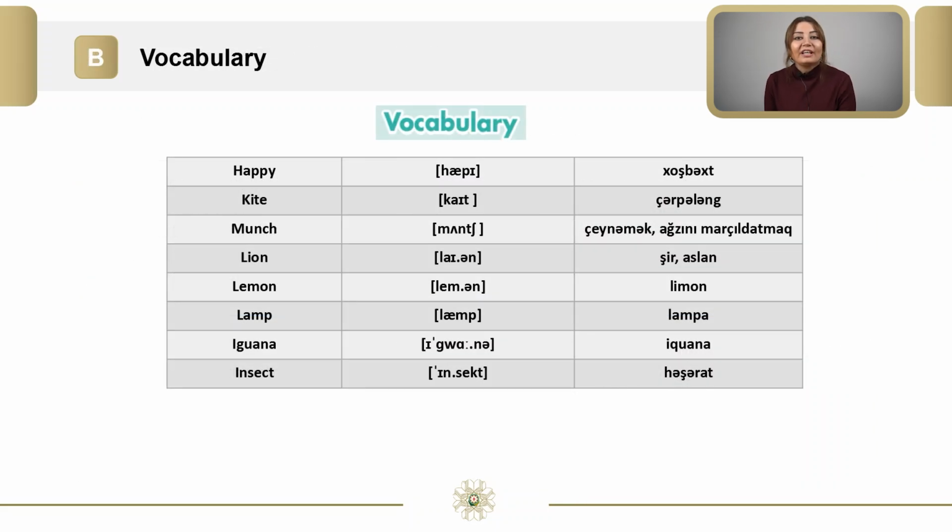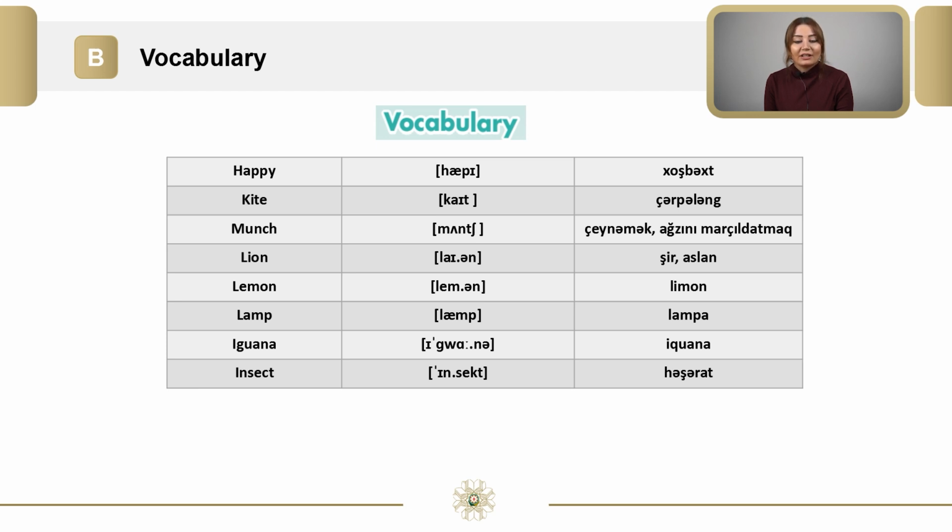Dear students, we have some vocabulary words. Let's repeat after me. Happy, xoşbəxt. Kite, çərpələng. Munch, çeynəmək, ağzını marçıldatmaq. Lion, şir, aslan. Lemon, limon. Lamp, lampa.